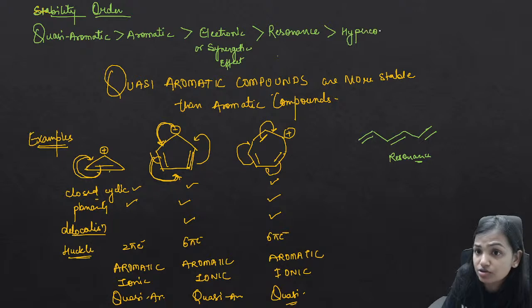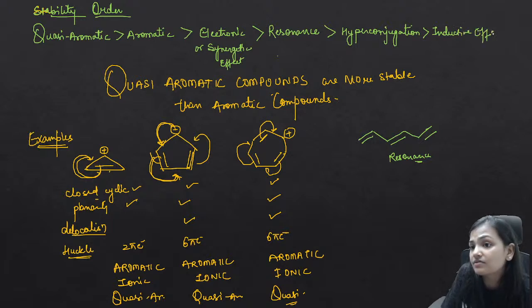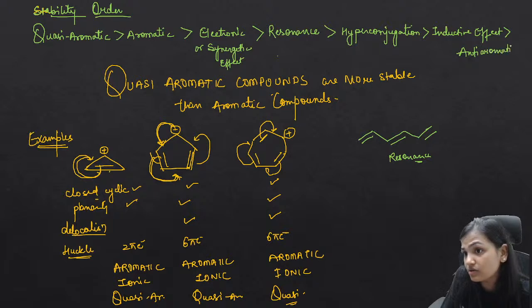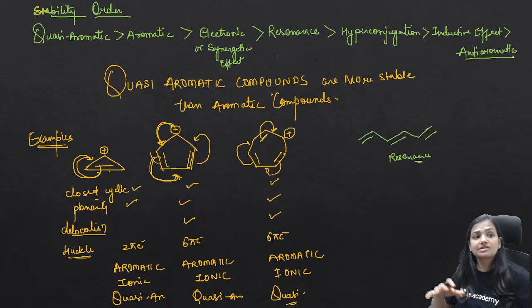and then after comes any compound which has hyperconjugation, that is, the more number of hyperconjugation, the more the stability. Then you have to give priority to the hyperconjugation, then to the inductive effect, and then to the anti-aromatic. So if you are looking at any compound with all such factors, this is the stability order.